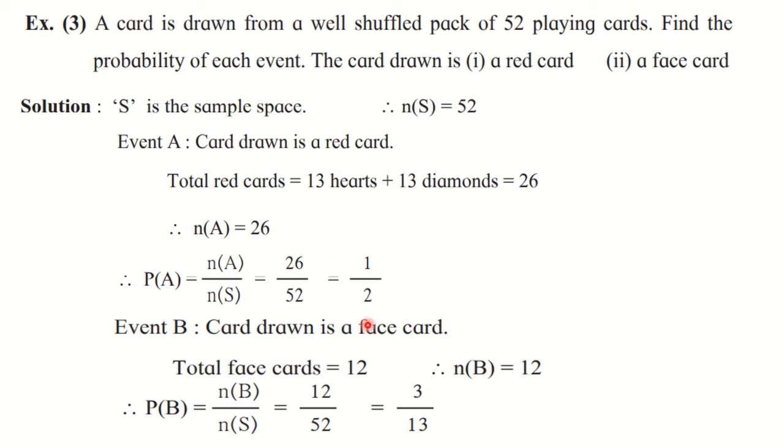Always you will find that this number is less than 1. As I have said, probability can never be greater than 1. The maximum number possible is 1 and the minimum number possible is 0. So this you have to keep in mind.